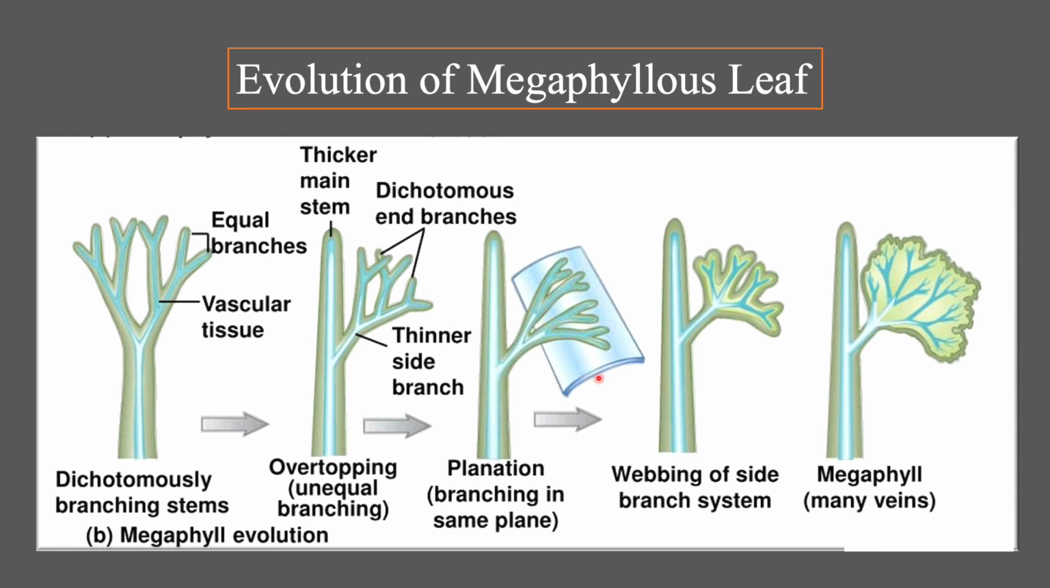Next in evolution, the spaces between the bundles and branches of vascular tissue became filled with the photosynthetic tissue. This process is called webbing. The organ, now a leaf, looked superficially like the webbed foot of a duck. The branches changed into veins, which resulted in many-veined leaf or megaphyllous leaf.